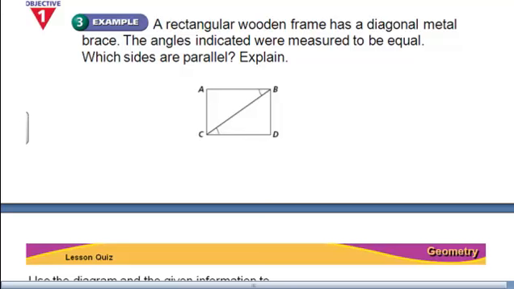A rectangular wooden frame has a diagonal metal brace. The angles indicated were measured to be equal. Which sides are parallel? And explain how you know. All right, again, let's mark these angles. I can clearly see this letter Z. The letter Z indicates I'm dealing with alternate interior angles. So in order to prove I have parallel lines, I'm going to use the converse of the alternate interior angles.